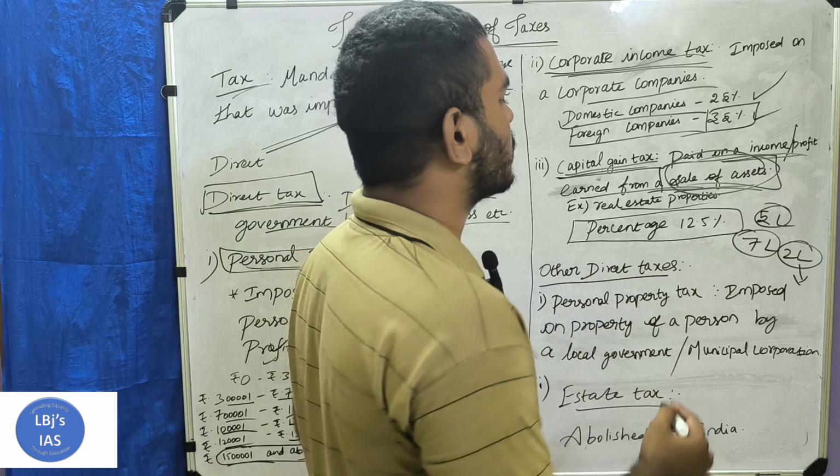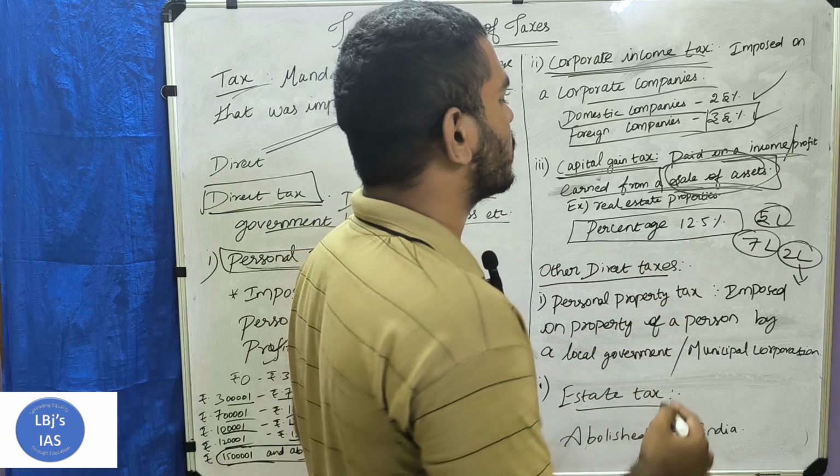These are the other taxes that are imposed by the government. First one is personal property tax. This tax is imposed on the property of a person. It may be a commercial property or a house. It is imposed by the local government or a municipal corporation.